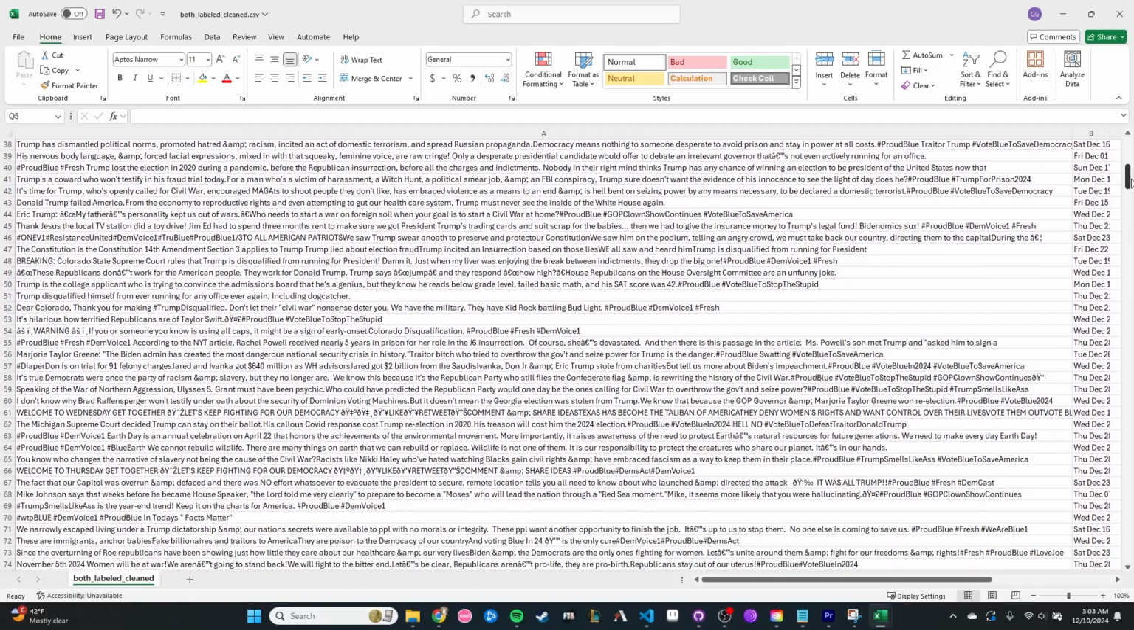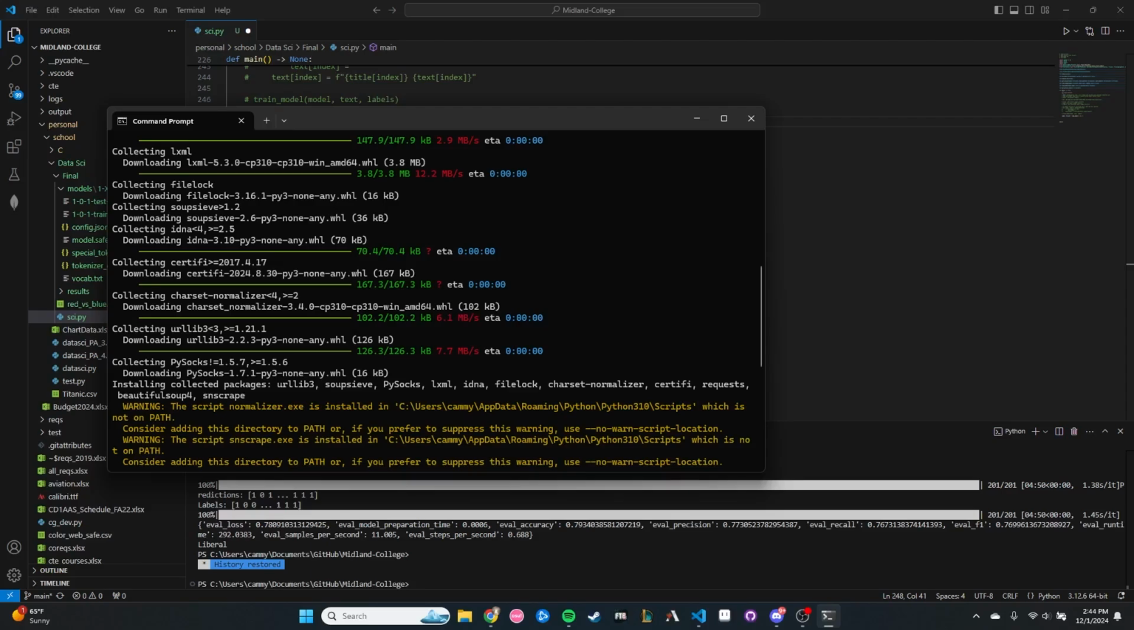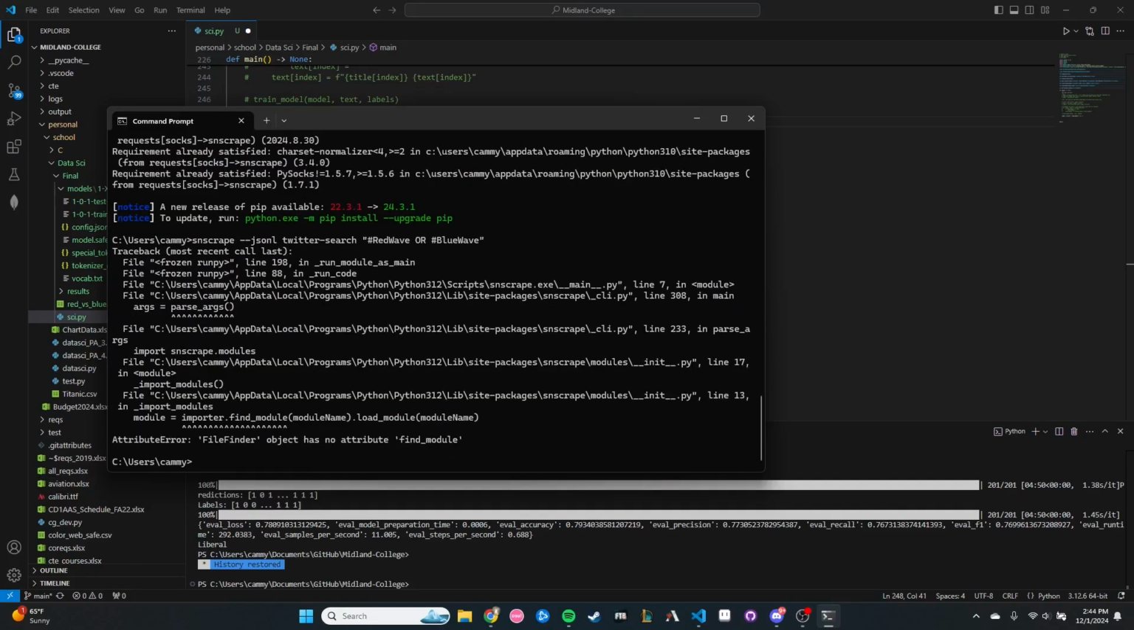After cleaning our data, we had something like this. We trained our model from before on this new labeled data. Now the model was fine-tuned more towards tweets.